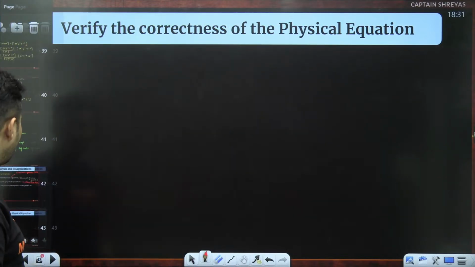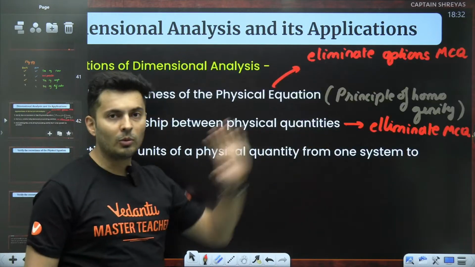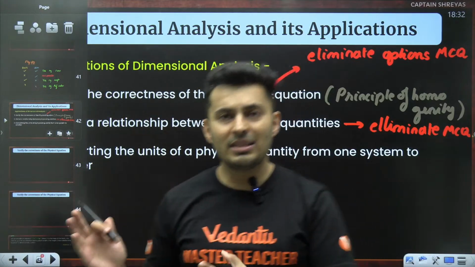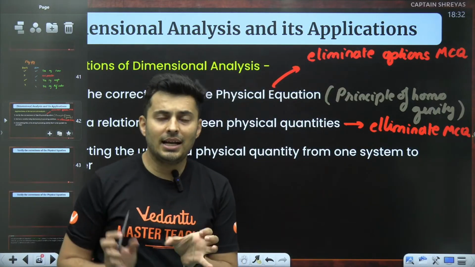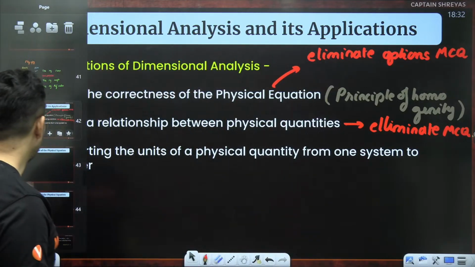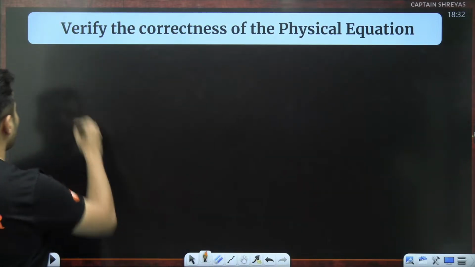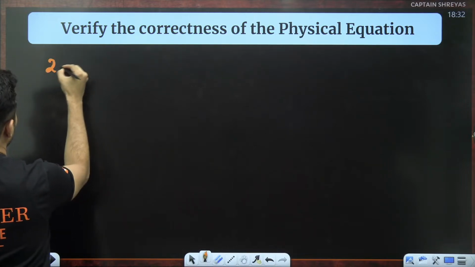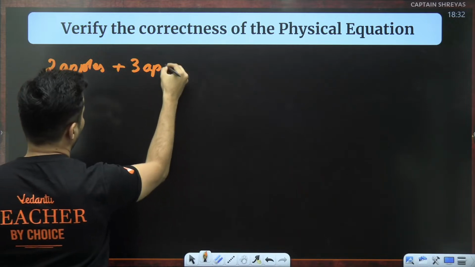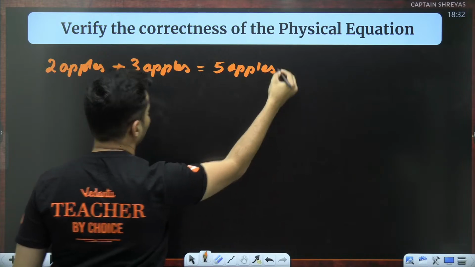First one is verifying the correctness of a physical equation, which is also the principle of homogeneity. What is the meaning of homo? Homo means same. So principle of homogeneity means that it is having the same dimensions on both sides. Like for example, if I have 2 apples plus 3 apples, I will get 5 apples for sure.